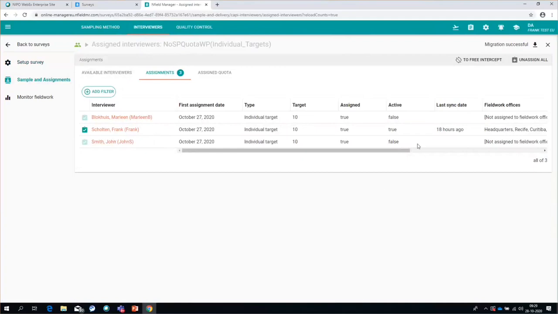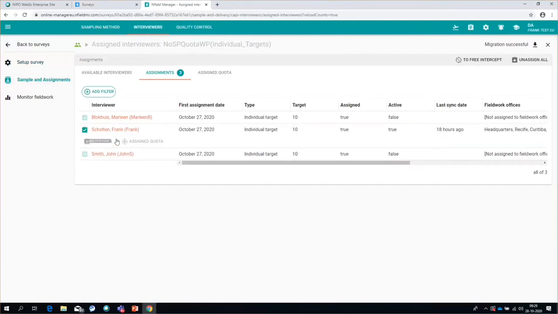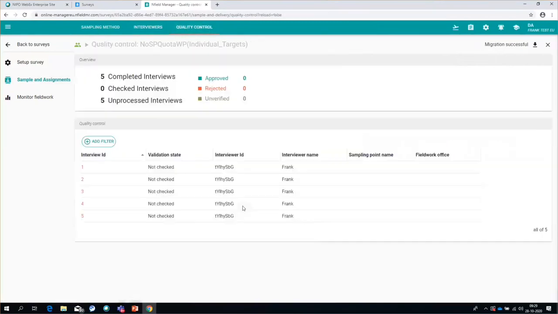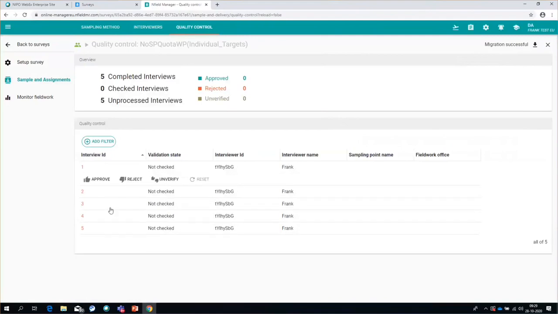I'm the only one that actually did some work on this particular survey, and I could see the assigned quotas. Also see what it exactly is that I did, just like in the Classic Manager. Quality control, just like in the Classic Manager, where I can decide to approve, reject, or reset a particular interview.